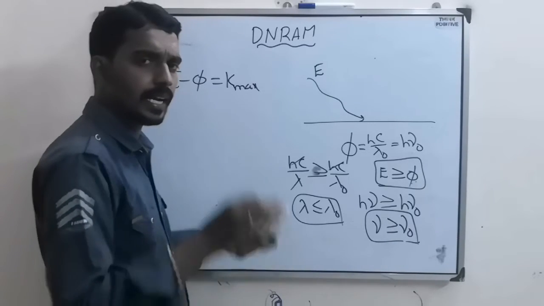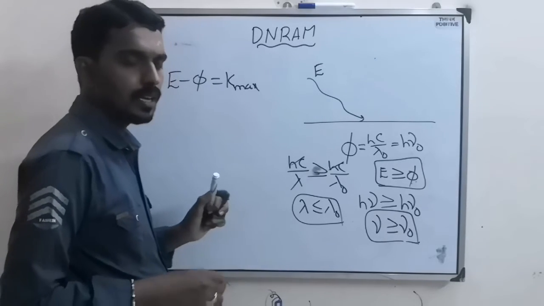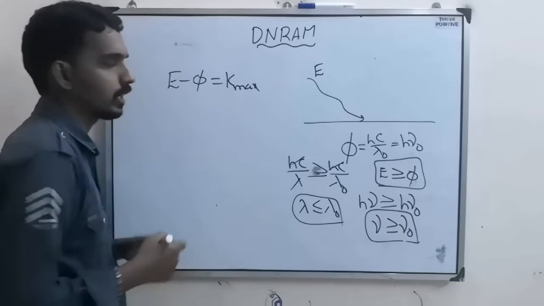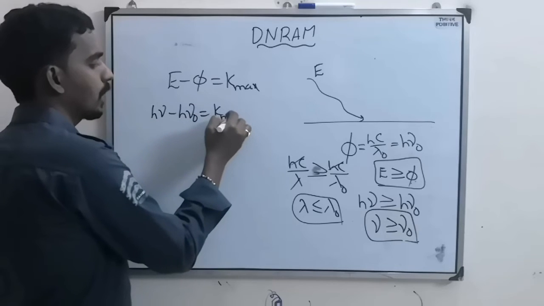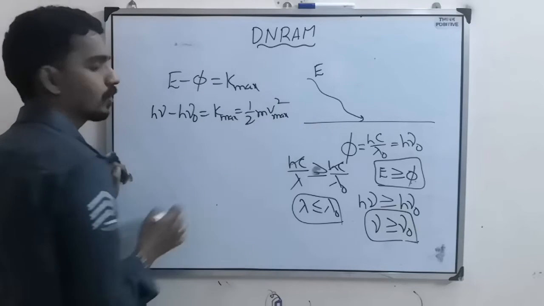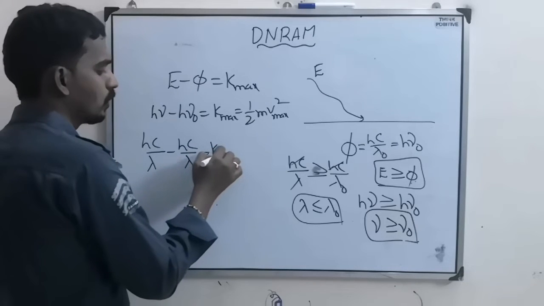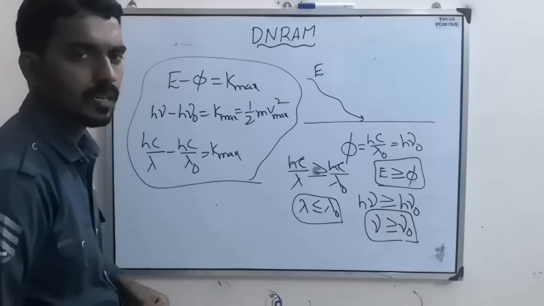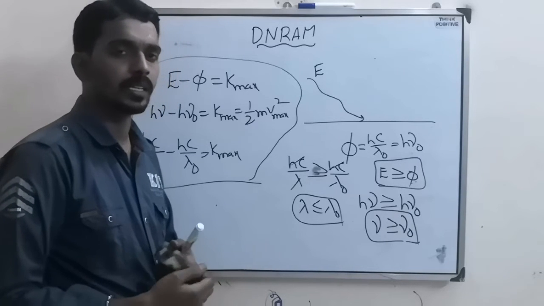But the electron which needs the least energy, and that least energy we call the work function, will come out of the surface with maximum kinetic energy, where E equals h nu minus h nu naught equals K maximum. K maximum we can also write as half m v maximum square, or else hc by lambda minus hc by lambda naught equals K maximum. So these are the different forms of the equation given by Einstein. These are called the Einstein photoelectric equation.